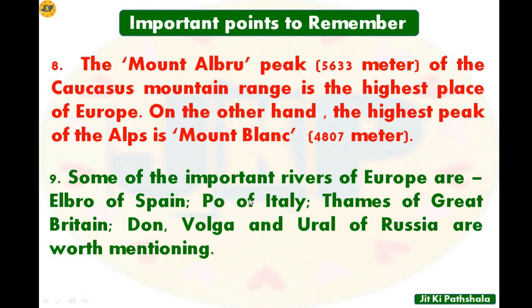Let's move toward point number 9. Some of the important rivers of Europe are Ebro of Spain, Po of Italy, Thames of Great Britain, and Don, Volga and Ural of Russia. So yes, this point is going to be very important for you. You have to remember the names of the rivers of different countries.